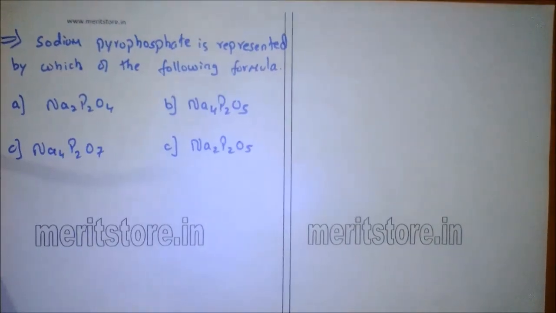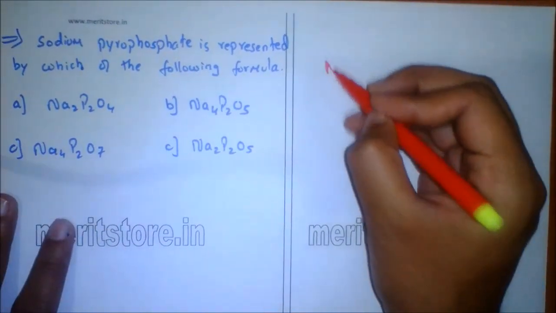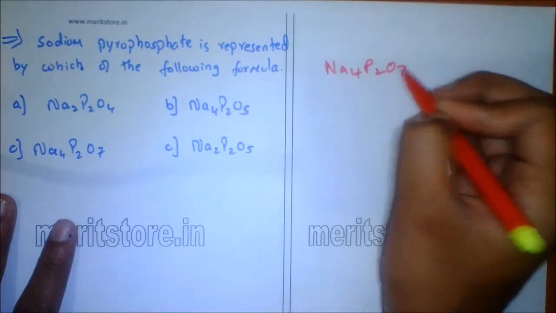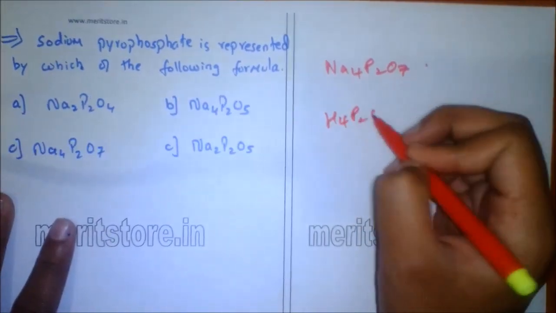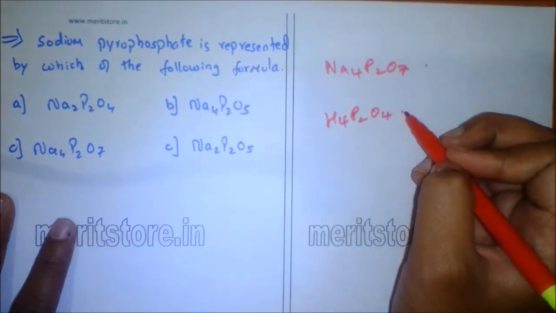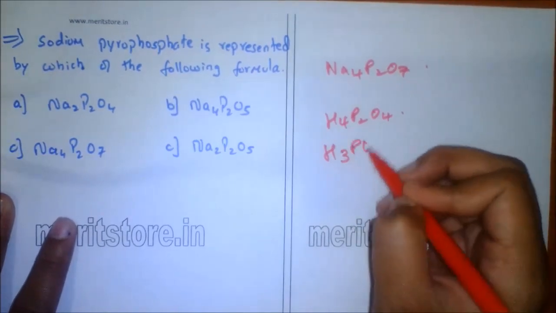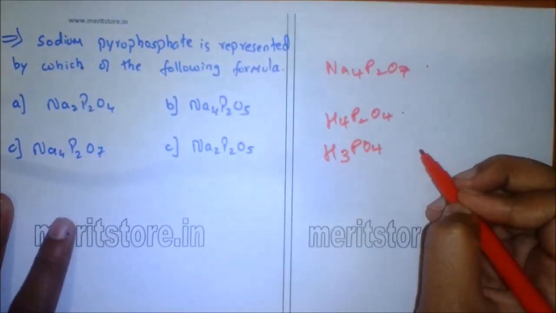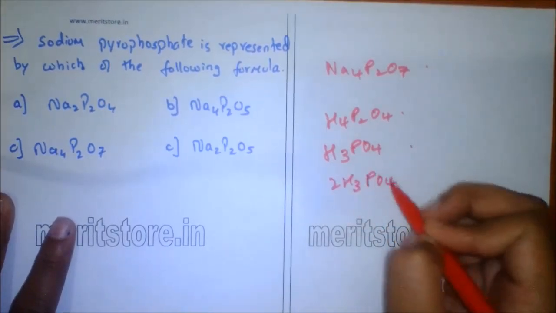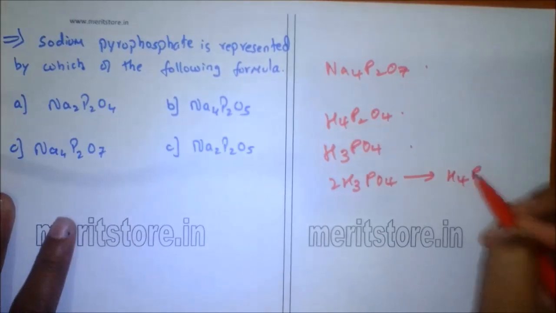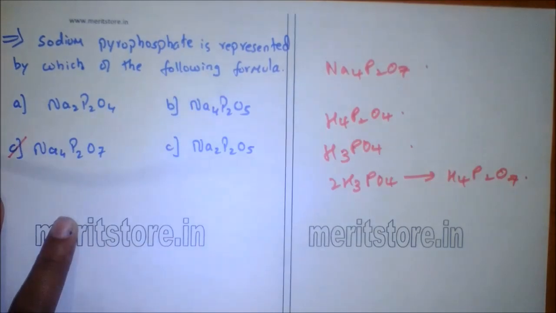Sodium pyrophosphate is represented by which of the following formulas? Sodium pyrophosphate is represented by Na4P2O7. It is the sodium salt of pyrophosphoric acid, that is H4P2O7, which may be considered to be made by two molecules of orthophosphoric acid, that is H3PO4, eliminating one molecule of water. So the reaction goes as H3PO4, removal of water forms H4P2O7, that is pyrophosphoric acid. Option C is the correct answer.